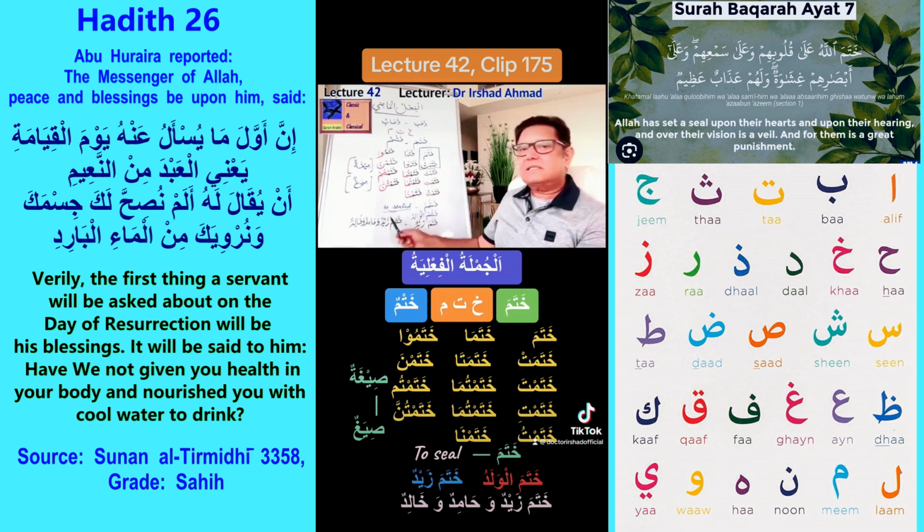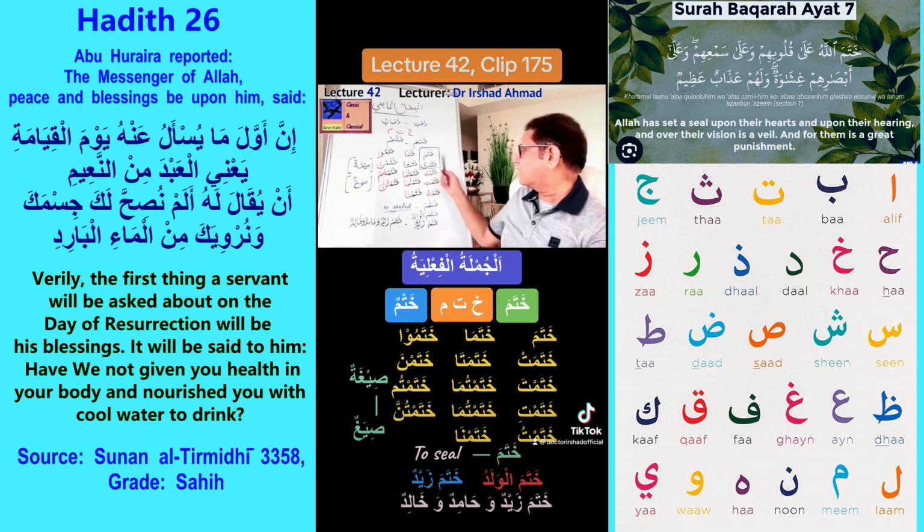If the fa'il is other than the damir, for example, in the form of a visible noun, whereas here the hidden "he" is the damir, but if it is another noun like ism alam or some other asma, other than the damir, we can only pick one of these two sigas. Either we can choose siga 1 or we can choose siga 4, and that flexibility is because for masculine we will pick this, and for feminine we will pick this.